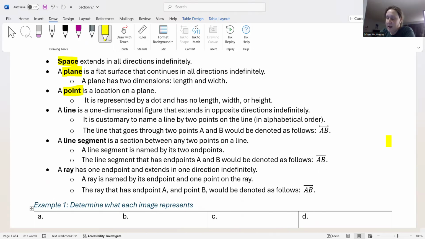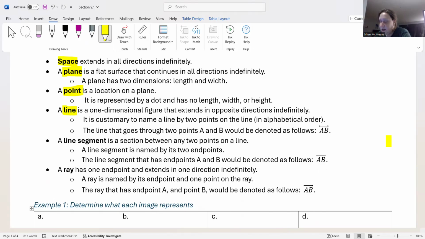Okay. Now we're getting to what's really important to us. A line. A line is a one-dimensional figure that extends in opposite directions indefinitely. So if we're thinking about the dimensions it contains, think length, okay? It is customary to name a line by 2 points on the line. So we have this line that goes forever. We'll indicate 2 points and name them, usually with letters. So we'll say this is line AB, so we'll figure out where point A is, we'll figure out where point B is, and that's our line, okay?